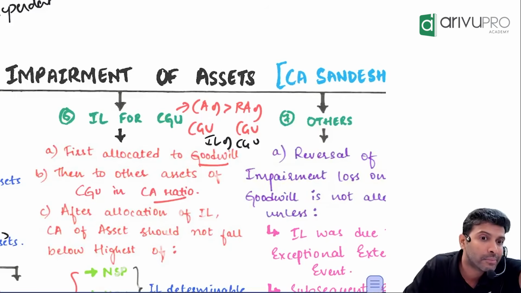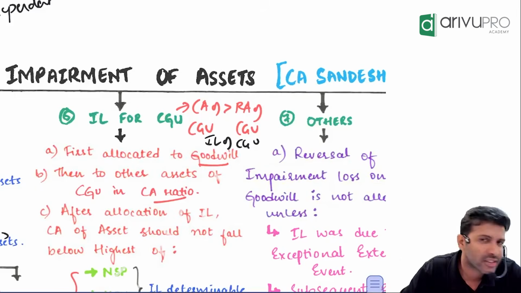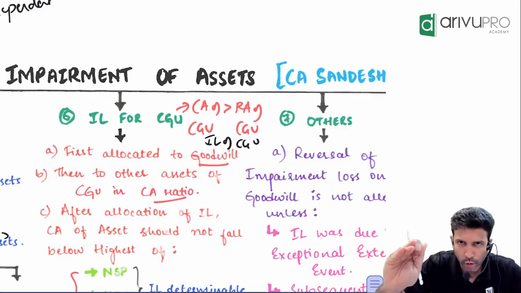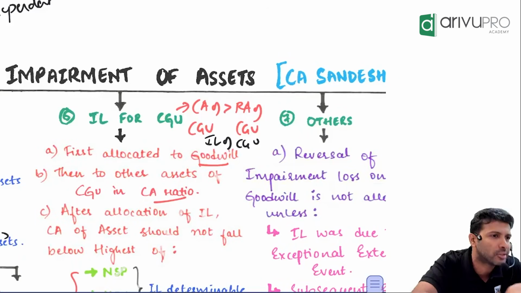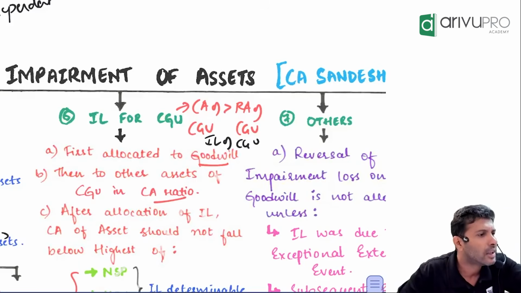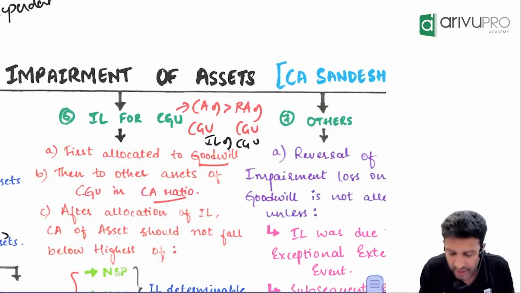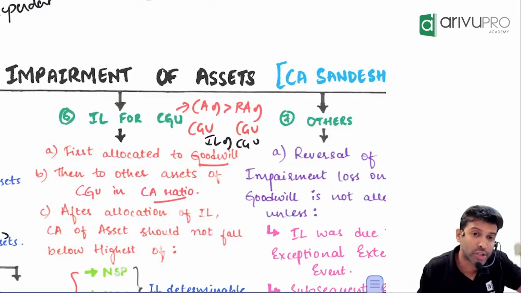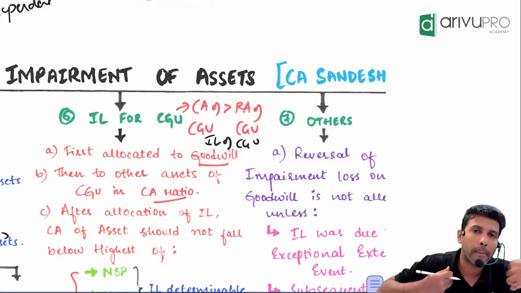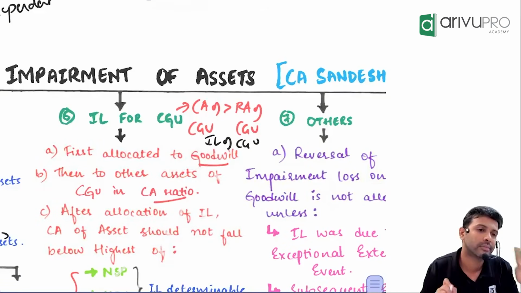Sir, a group has goodwill, or a group can have goodwill. Goodwill, is it really an asset or a balancing figure? Balancing figure. Sir, if something is a balancing figure, do you want to keep it or strike it off as early as possible? Strike it off. Yes or no? Because it is not really an asset. It is just a balancing figure as per AS 14. Hence, what AS 28 says is, if you have any impairment loss of a CGU, the maximum possible impairment loss, first you allocate to goodwill. Because it is not really an asset, it is just a balancing figure.